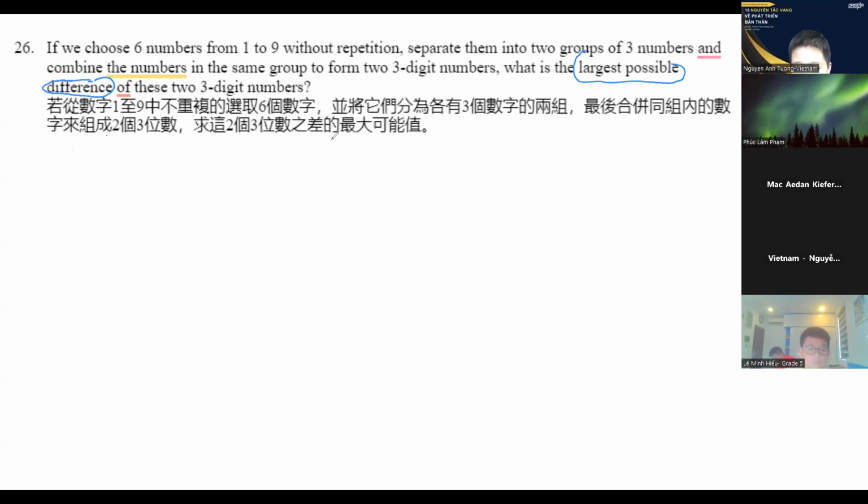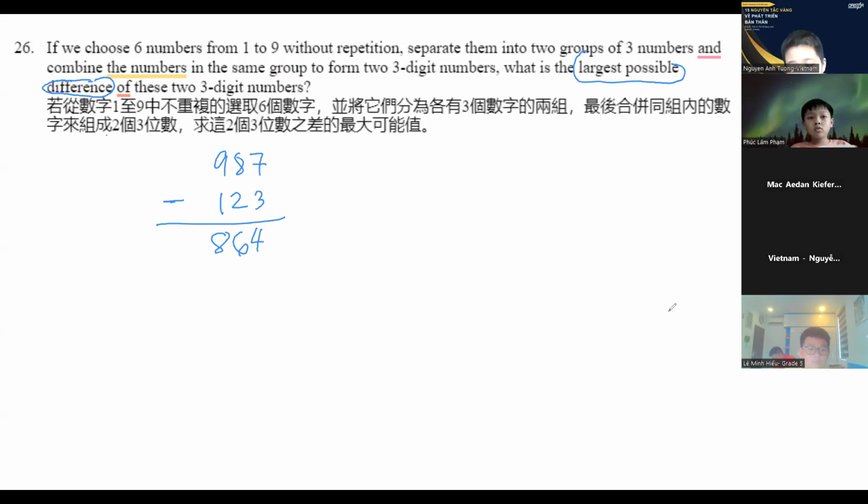So we have to make the biggest 3-digit number, which is 987, and subtract the smallest, 123. That is 864. Everyone in the chat is also answering 864. Very good, this is the answer.